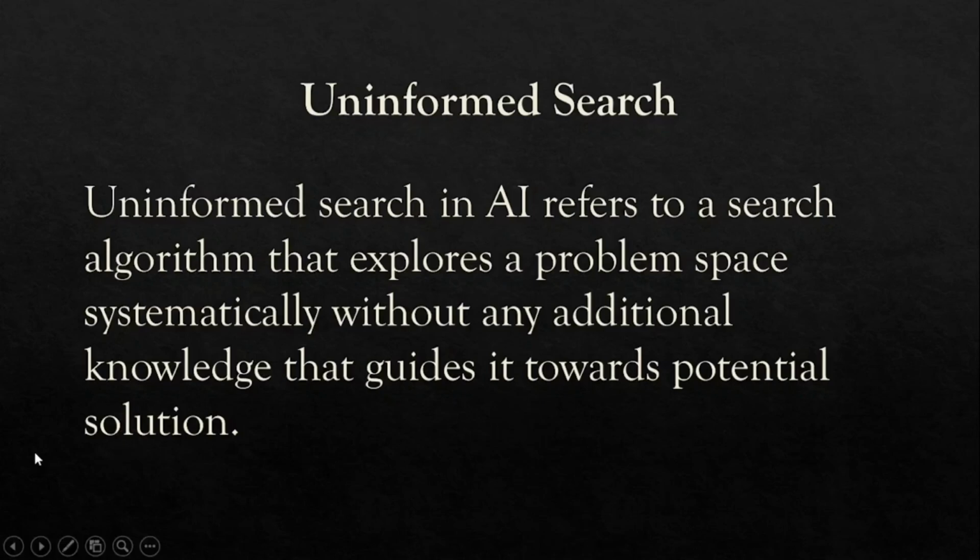So let's try to understand what this means. Suppose I am in an initial state I and I want to reach a goal state G. I am in the initial state and I don't have any additional information regarding the search space, and I want to reach the goal state.